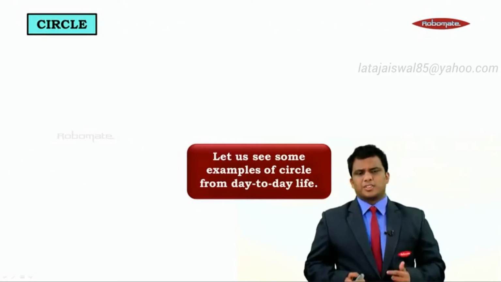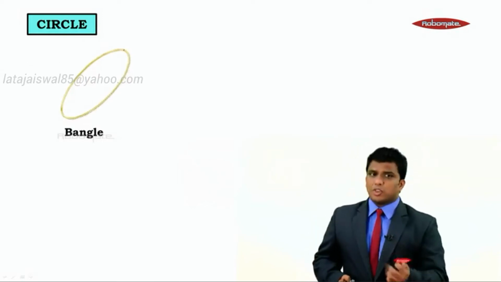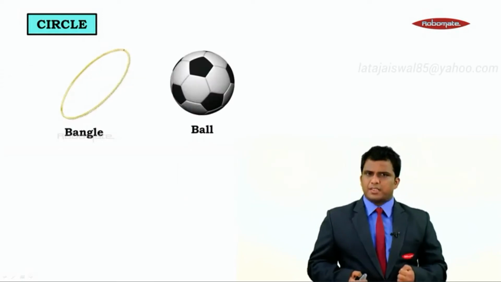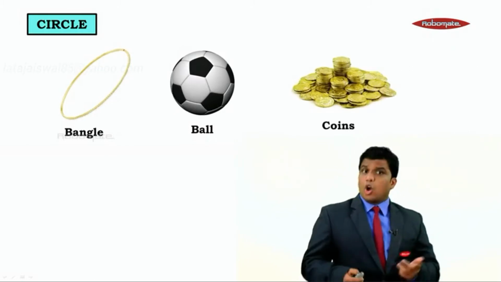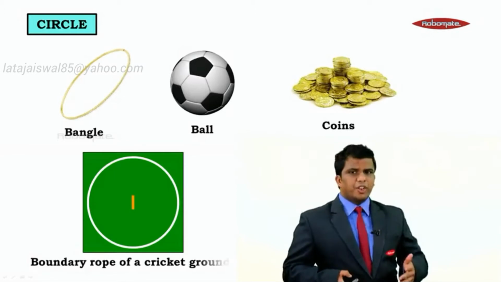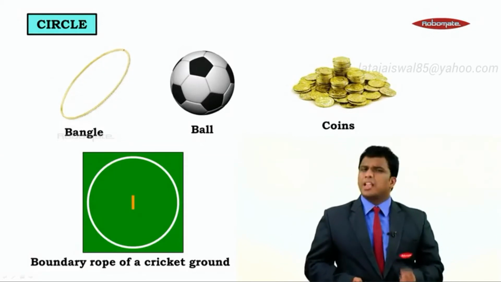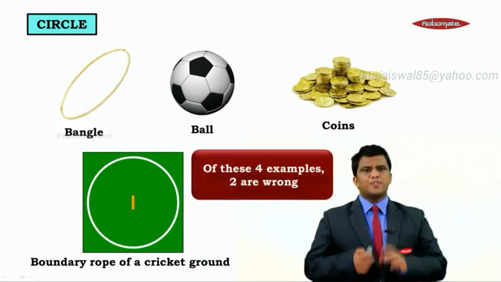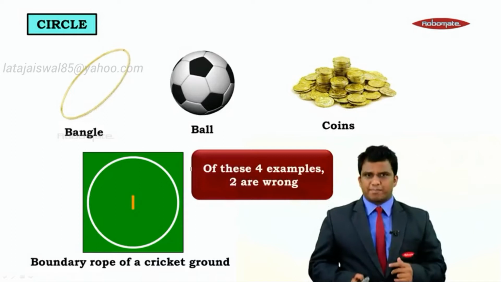Now, if I ask you what's a circle, what you have seen in your day-to-day life, you may say a bangle is a common example of a circle. Some students also say a ball is an example of a circle. Maybe coins which we carry in the pocket. Or maybe, because we have the cricket fever going on, the boundary rope of a cricket ground is also an example of a circle. But you know what, children? Out of these 4 examples, 2 examples are wrong. Now let us understand which 2 examples are wrong.